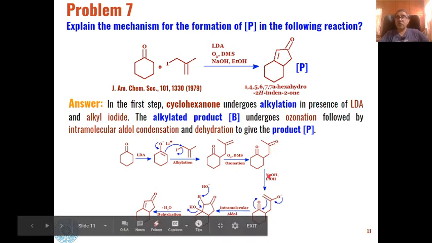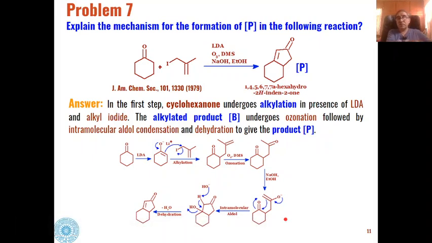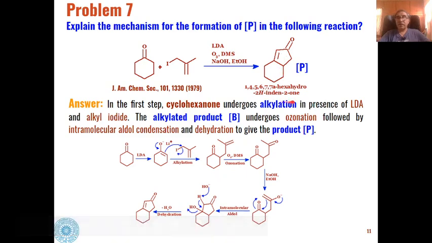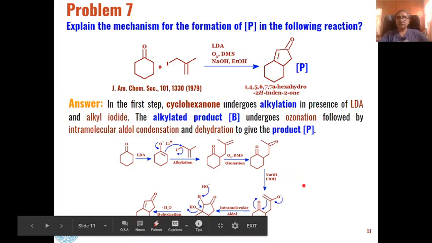In the presence of the base, this diketone will undergo intramolecular aldol condensation like this. First the enolate will be formed, and then that enolate will attack the other part of the carbonyl system, and intramolecular aldol condensation will lead to the formation of this type of intermediate. Then this aldol product will undergo dehydration to give us the desired product, the alpha-beta unsaturated indene-2-ones, which will be formed as the product.